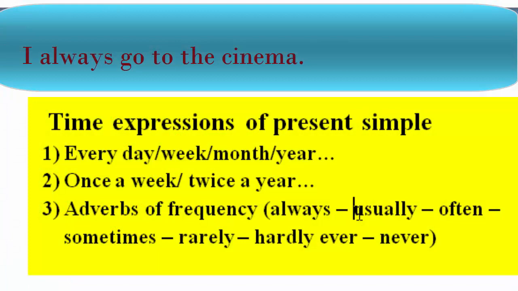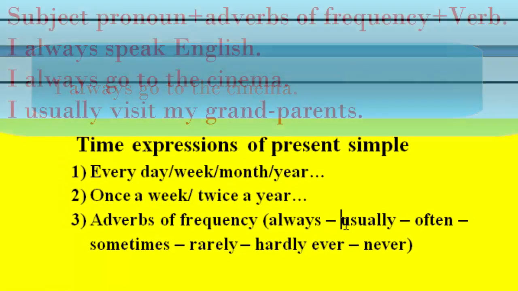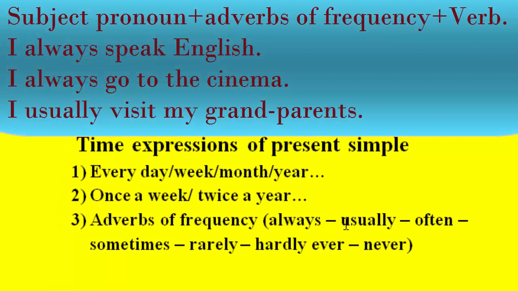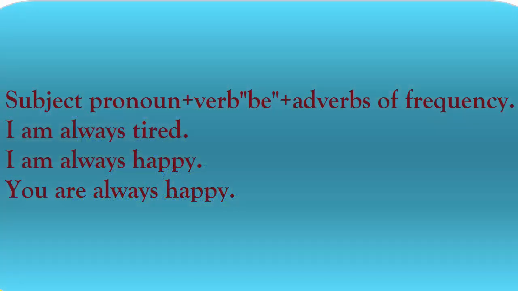Here, always is between the subject pronoun and the verb. I always speak English, or I always go to the cinema, or I usually visit my grandparents, and so on. It means you should put all adverbs of frequency between the subject pronouns and the main verb. Just here we have one exception with adverbs of frequency. If we have the verb to be, we put them after the verb to be.